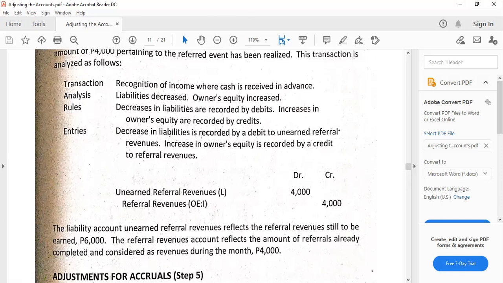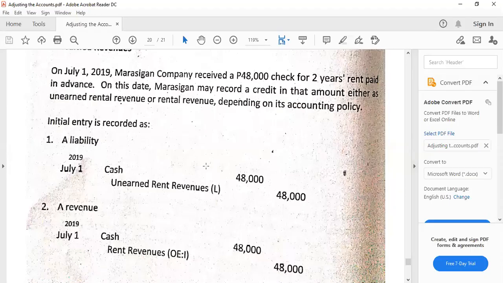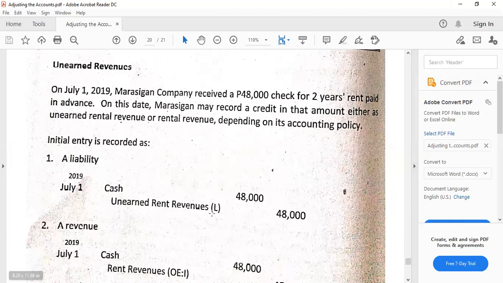However, before we proceed to that, let us take note once and for all what is to be regarded as the method when the problem is silent. The method that is really being used initially, even if there is no provision in the problem, has to be the balance sheet method, in which for pre-collection of income is the liability method. And the other method would be the income statement method, which is the income method.